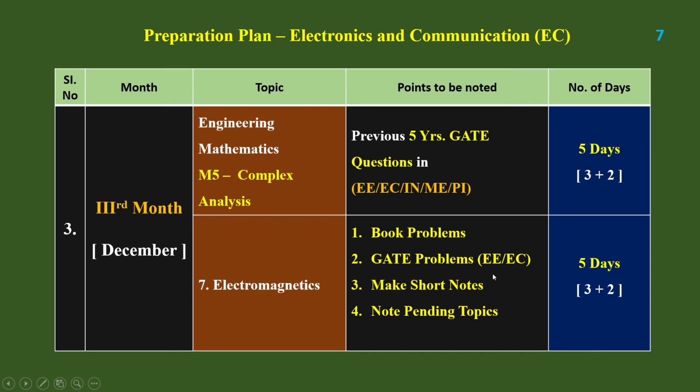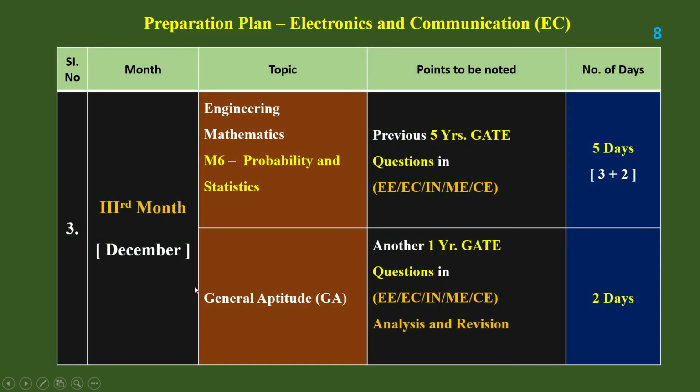Electromagnetics is common for electrical and electronics only. So you can take those papers and analyze those papers. For electromagnetics, I have scheduled 5 days only. You can extend to 1 or 2 days. 3 plus 2. 3 days is for the preparation with the book problems and 2 days is for the GATE problems. Make the short notes, note down the pending topics.